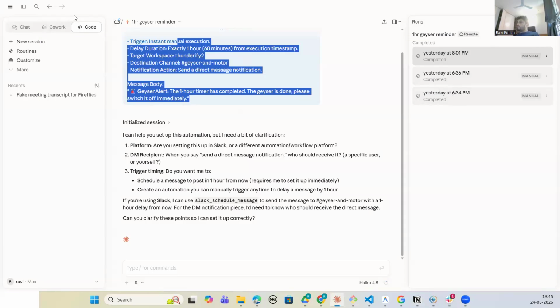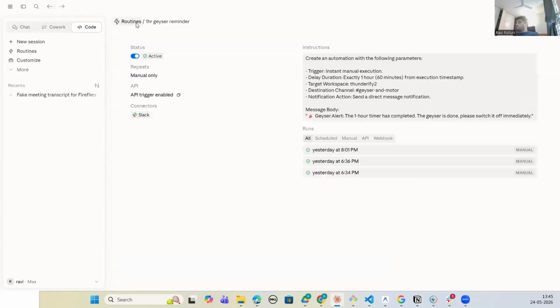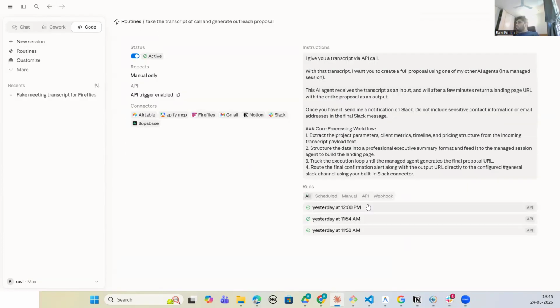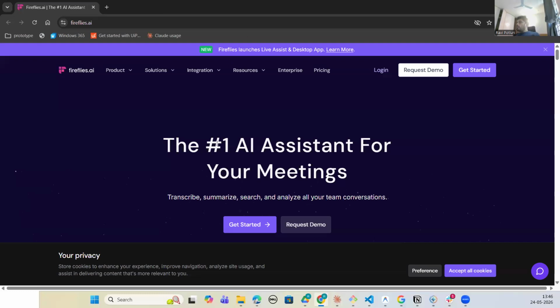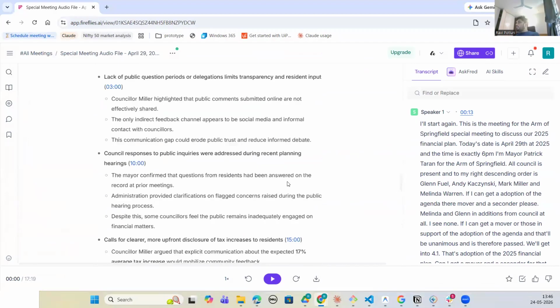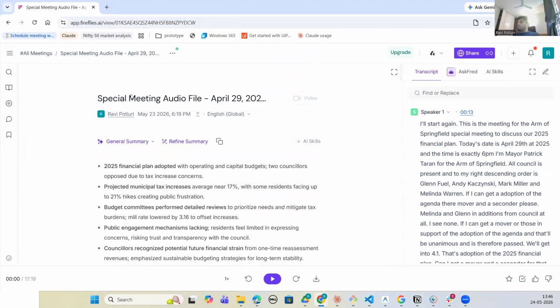These routines do things to systems, and they don't use any code. Another one is to take the transcript of a call and generate notes. This one is really cool because it uses Fireflies. Fireflies is an AI assistant for your meetings. So you can add the Fireflies agent to your meetings to record them. And if you come here, since I didn't have any one-on-one meetings this week, what I tried to do is I got a special meeting audio file from a government website that is public and only for demo purposes.